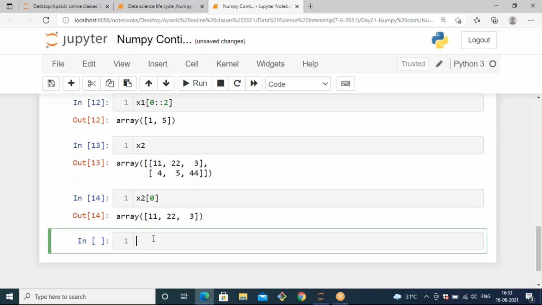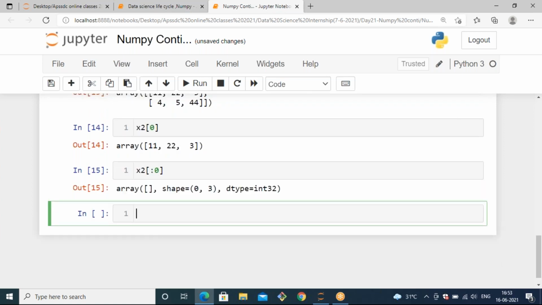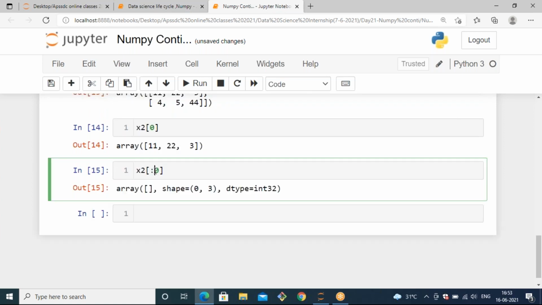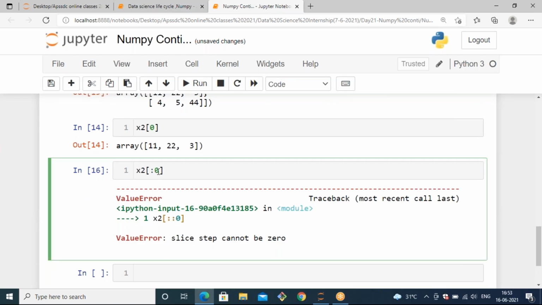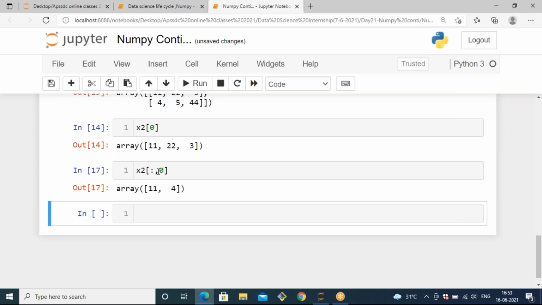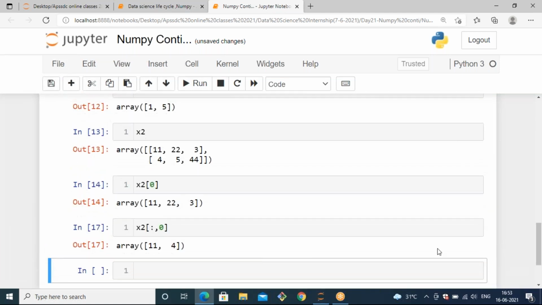Here you can mention it like x2 of colon, 0. Now you can separate that.